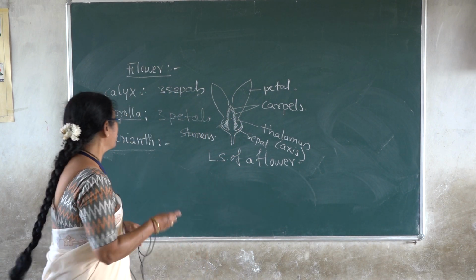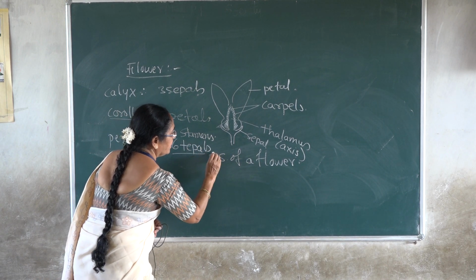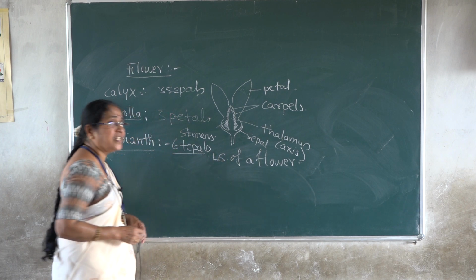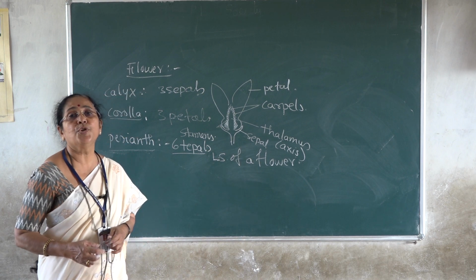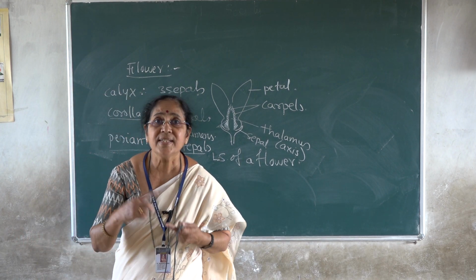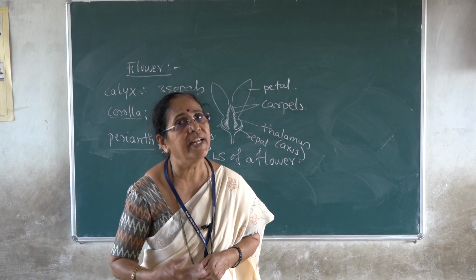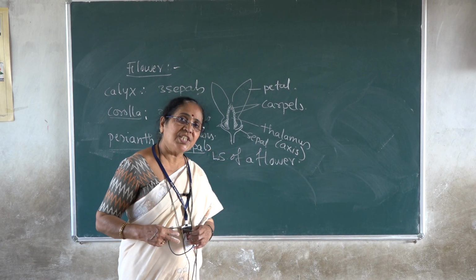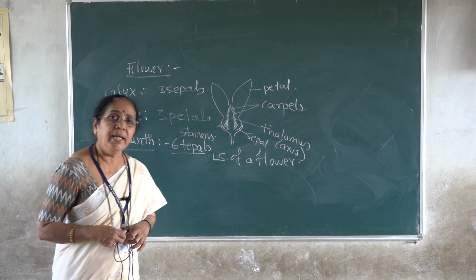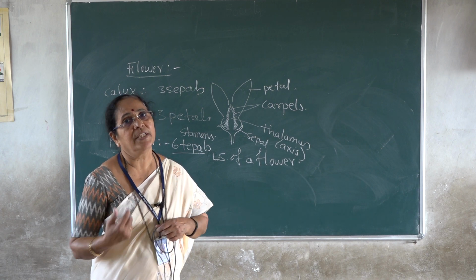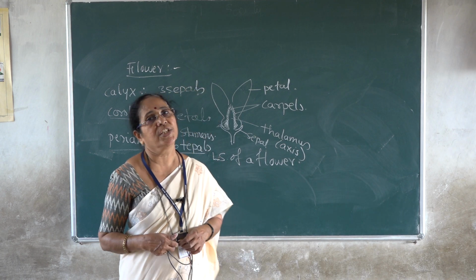Perianth may have 6 tepals, arranged in 2 whorls of 3 each. That is why we call it trimerous, with respect to the calyx and corolla: they are in 3s or multiples of 3s. There are 6 tepals arranged in 2 whorls of 3 each, polyphyllous in nature because it is perianth, free from each other, with valvate distribution.